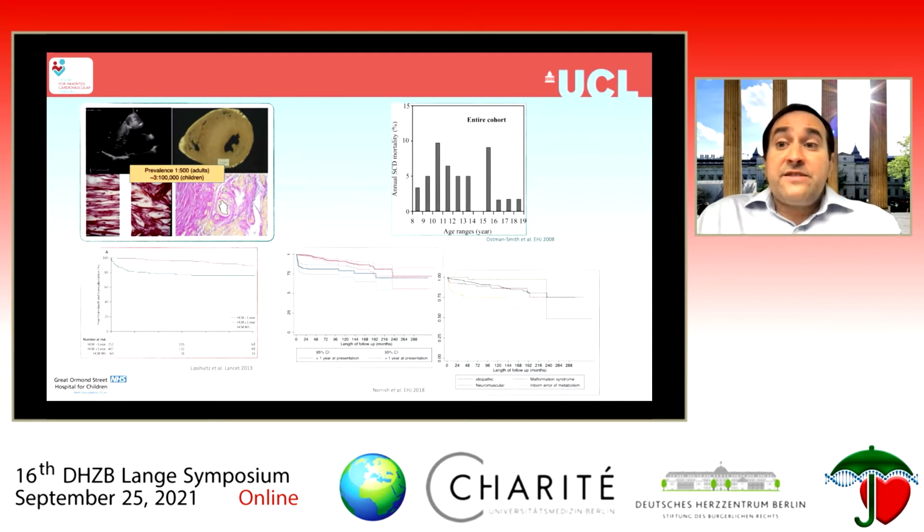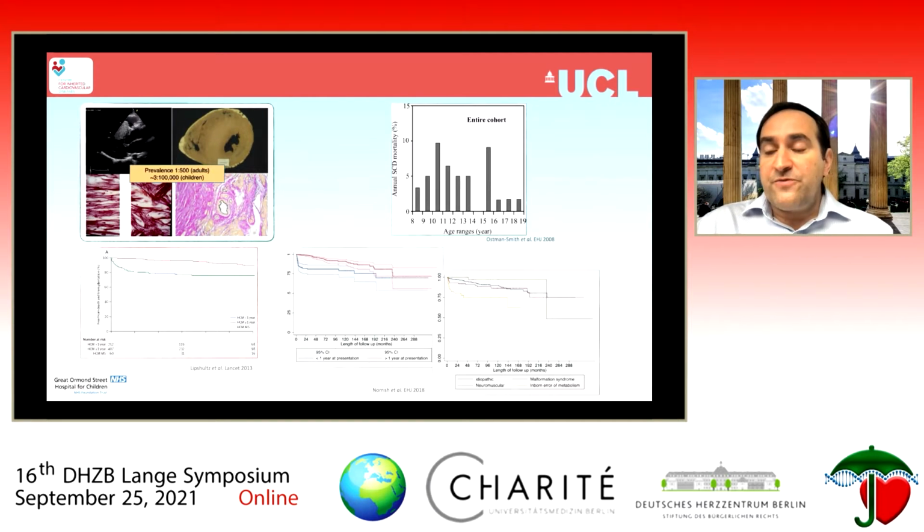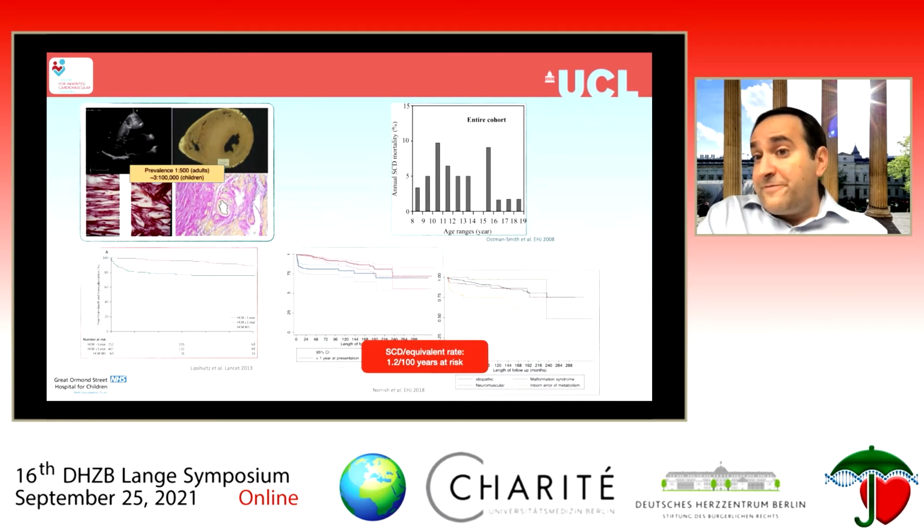But nevertheless, sudden cardiac death is still the most common cause of death in pediatric hypertrophic cardiomyopathy outside that first year of life. The sudden cardiac death rates we're now seeing are in the region of 1.2 to 1.5% per year. So substantially lower than we previously thought, but still about 50% higher than what's reported in adult populations.